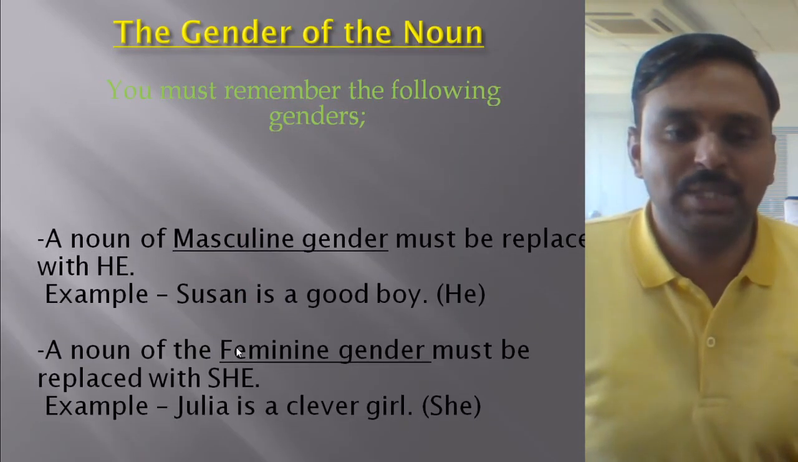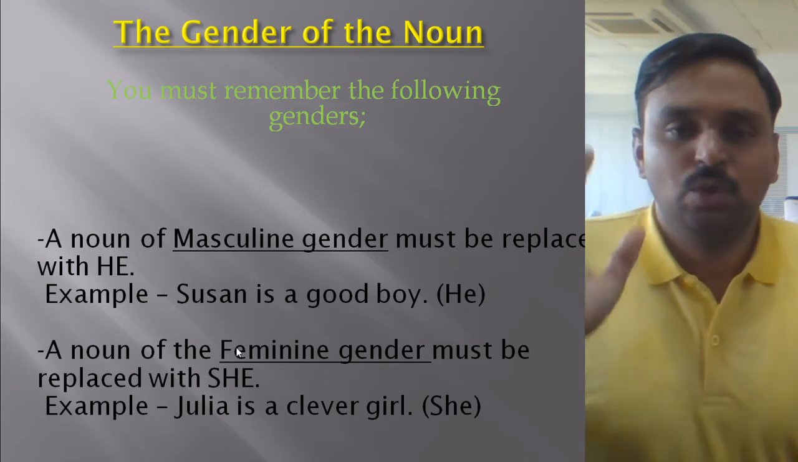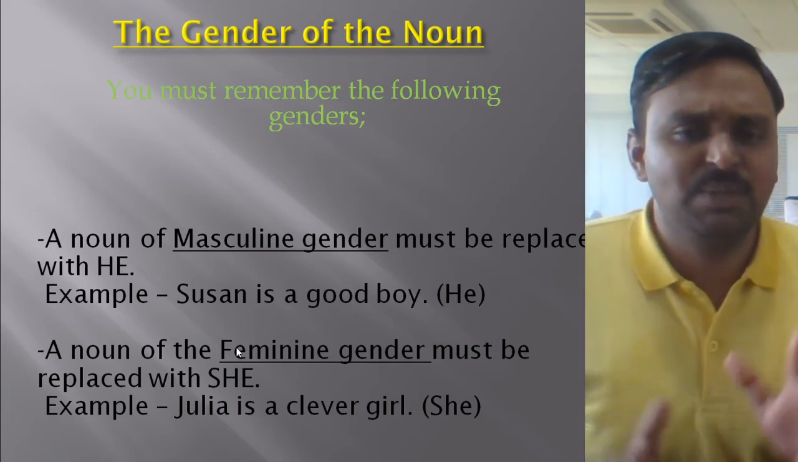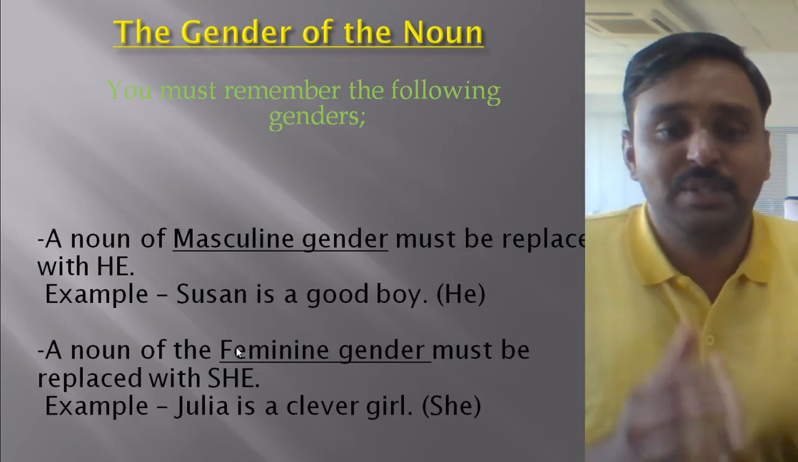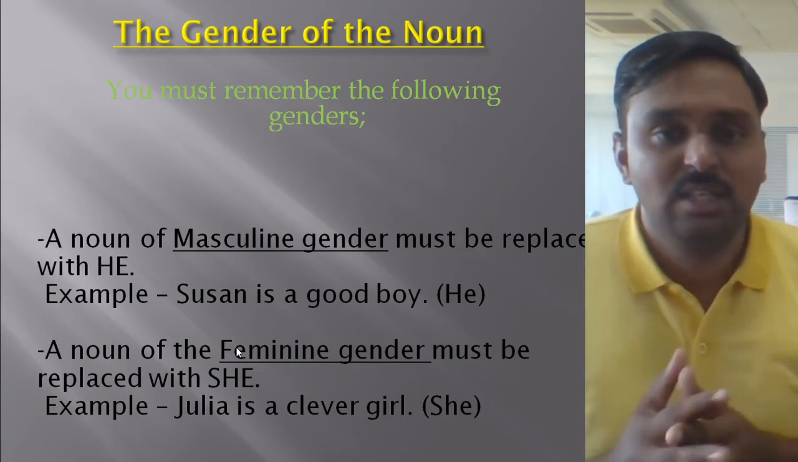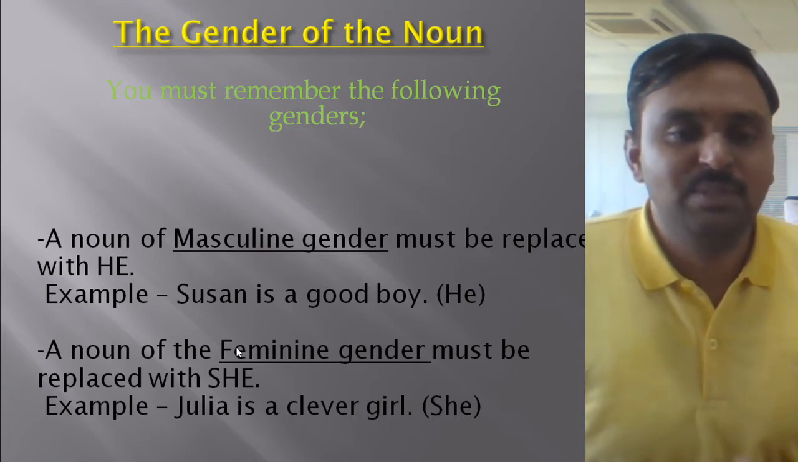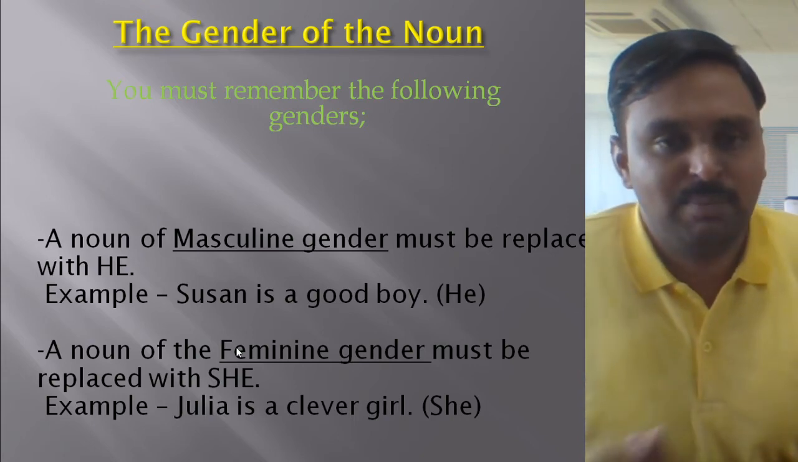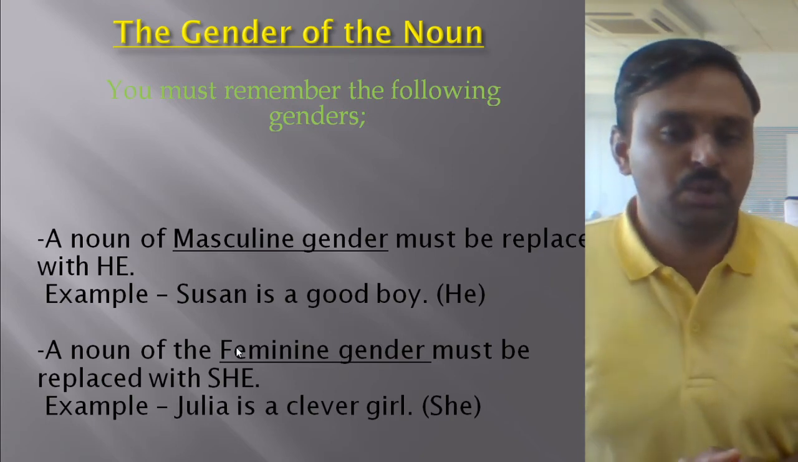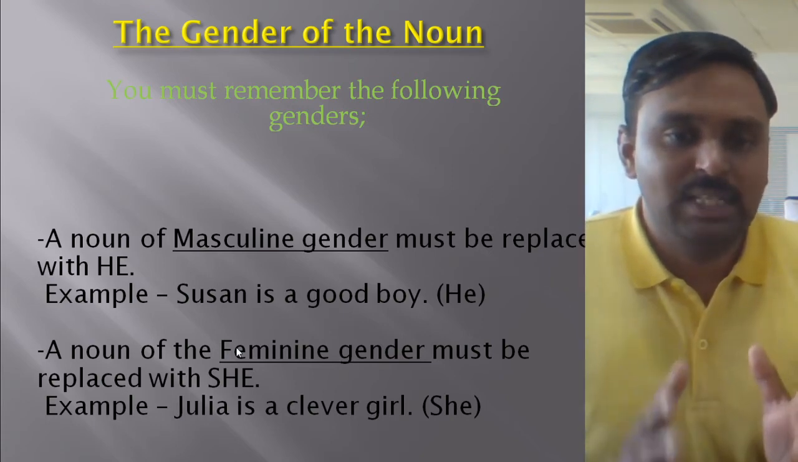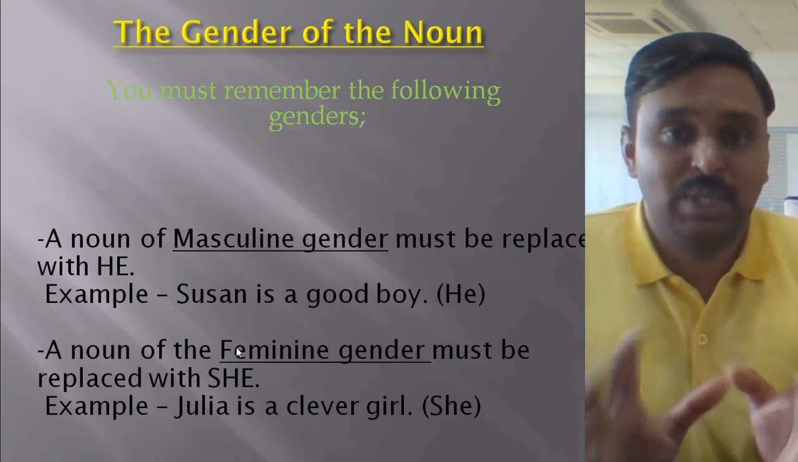Let's go to the next point. The gender of the noun is also very important. So you must remember the gender of the noun. Why so? Because when we use a pronoun, as I just told you, if Reena is there, then we have to use she. If Ram is there, then we have to use he. If the child is there, we have to use it or he or she. If you're talking about a tree or a book, you have to use it. So the gender of the noun is very important to use the particular pronoun.